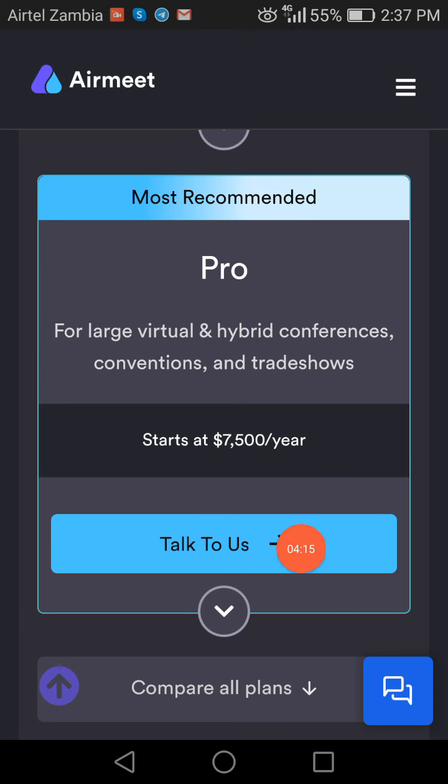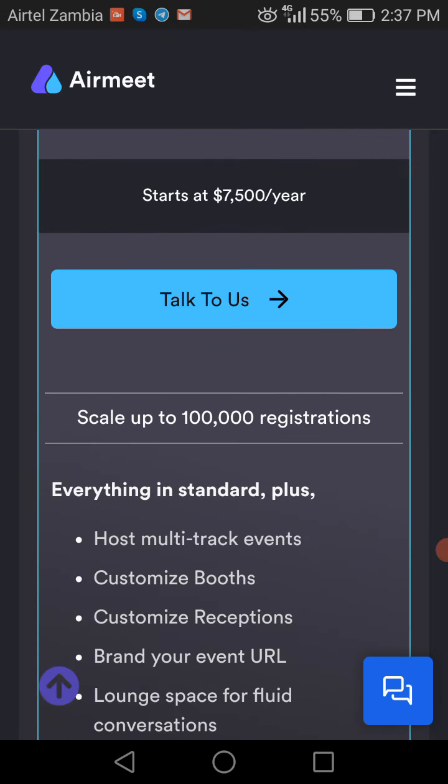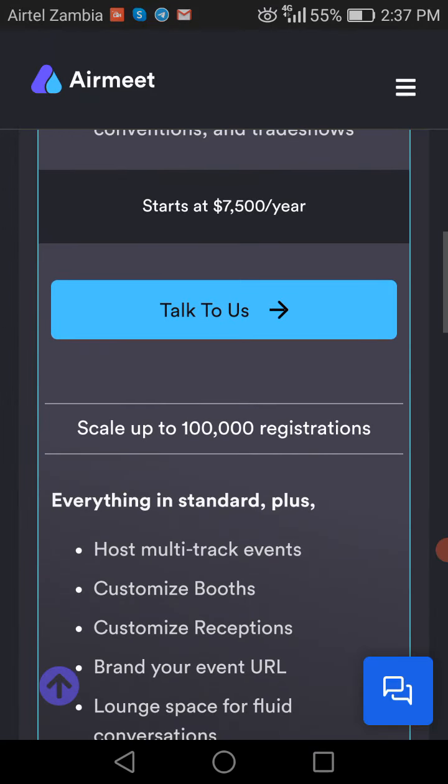So you can click here to talk to Airmeet managers, and they're going to direct you. So you can see here on this Pro plan what you're going to be getting. You can scale up to 100,000 registrations right there. So a Pro plan is very good if you're hosting events that are going to require a huge number of people to attend, because you can scale up to 100,000 registrations.